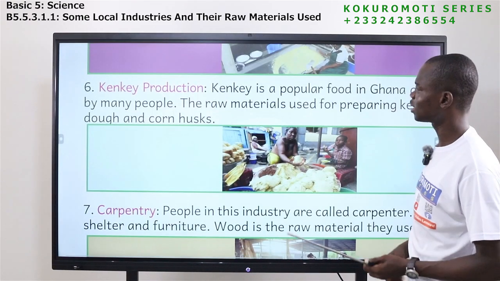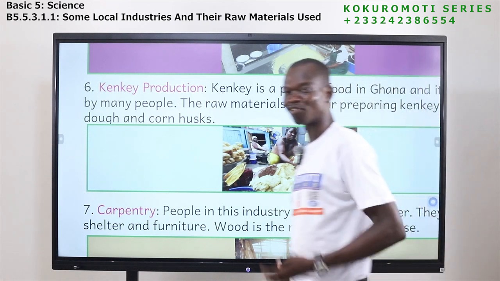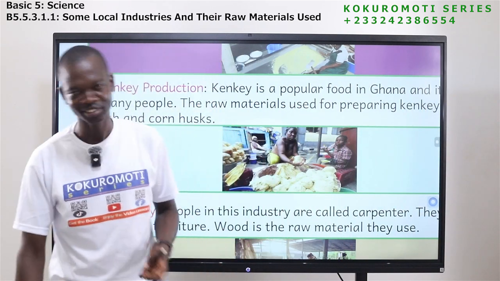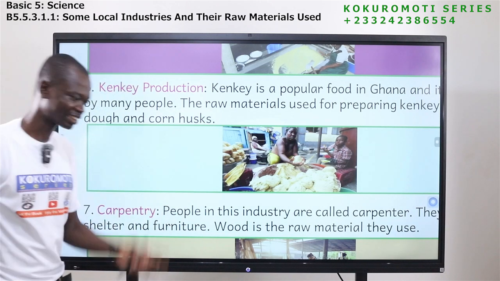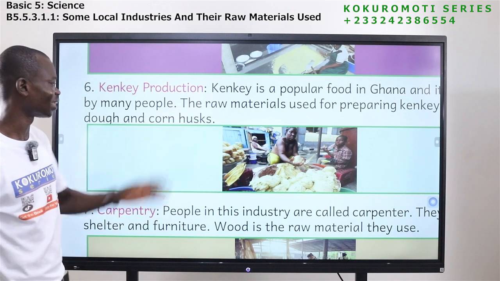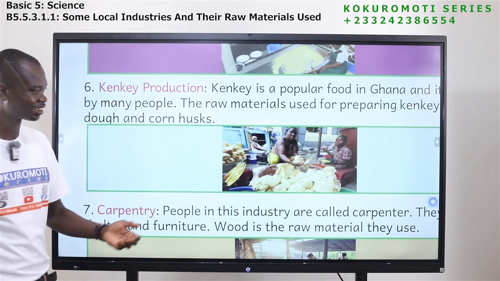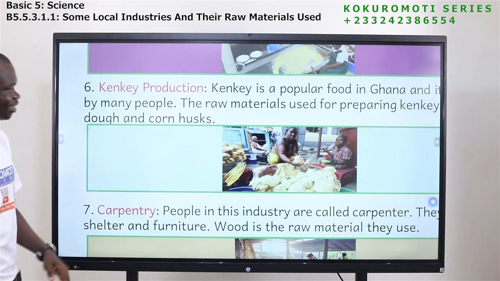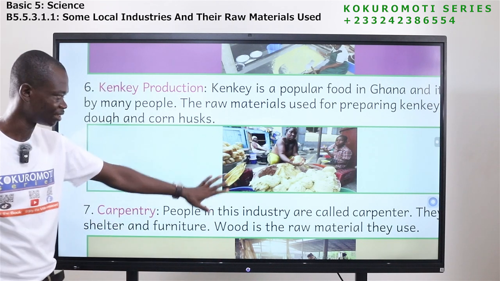The next one is kenke production. Who doesn't like kenke? We have fancy kenke, we have gakenke. Which kenke do you like? As for me, I like all. Fancy kenke, I like it. Gakenke, I like it. What raw material do they use to prepare this?